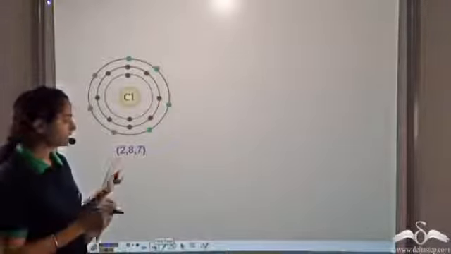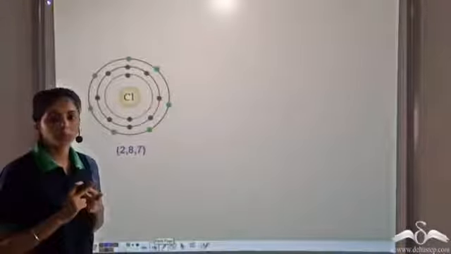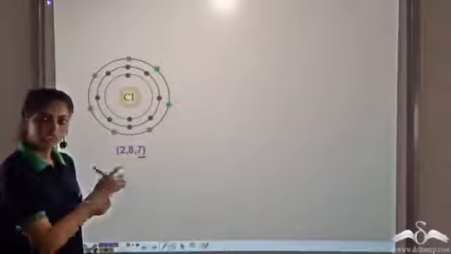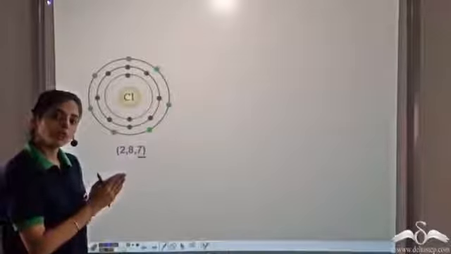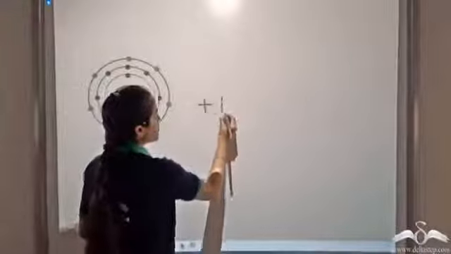Chlorine has an electronic configuration 2, 8, 7. Now in order to complete the octet, it gains 1 electron. It needs 8 electrons in the valence shell. So in order to complete the octet, it gains 1 electron. So when it gains 1 electron,